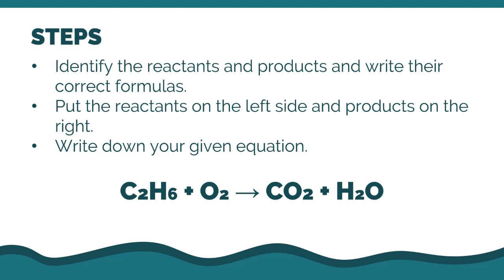Third, write down your given equation. For example, if your given statement here is ethane reacts with oxygen gas to produce carbon dioxide and water, we will write this equation. So we have C2H6 plus O2 will form CO2 plus H2O. So this chemical equation represents the statement.